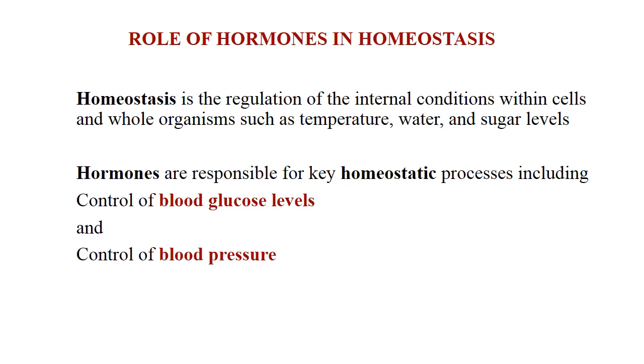For that matter, some of the hormones are also involved in the balancing. The hormones which are responsible for key homeostatic processes include the control of blood glucose levels. Another one is the control of blood pressure.